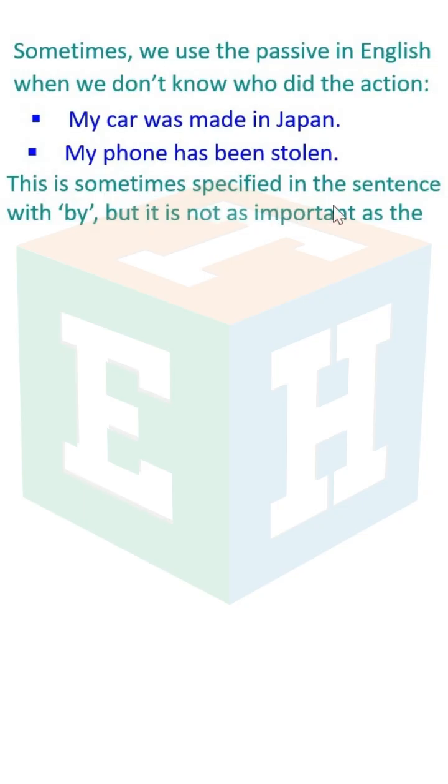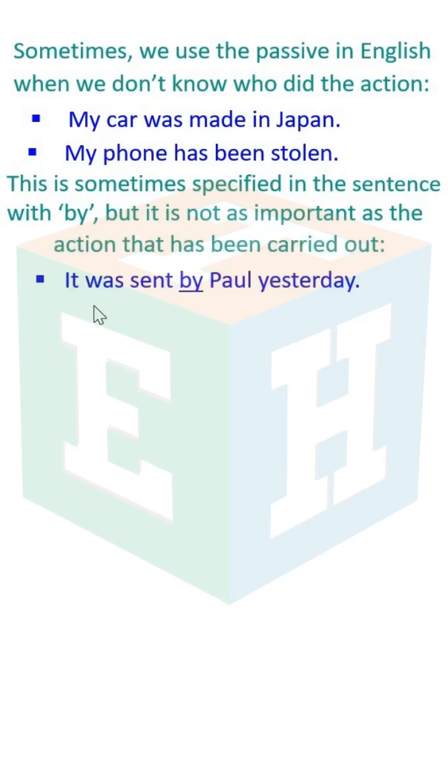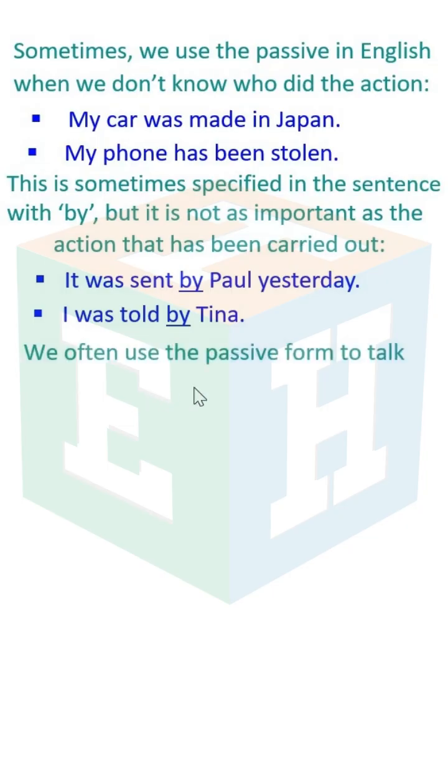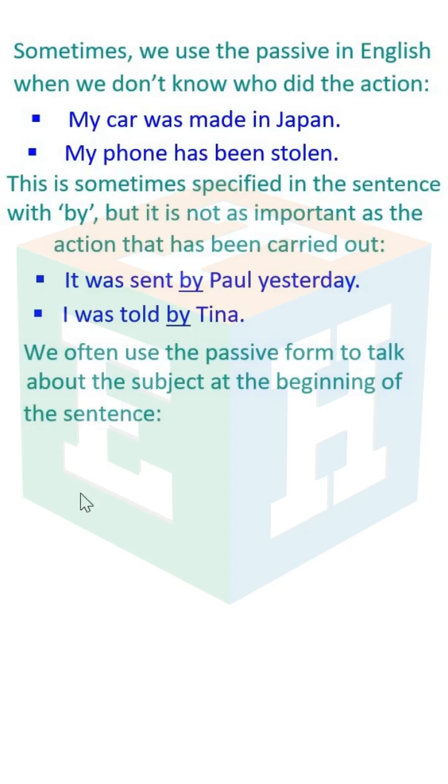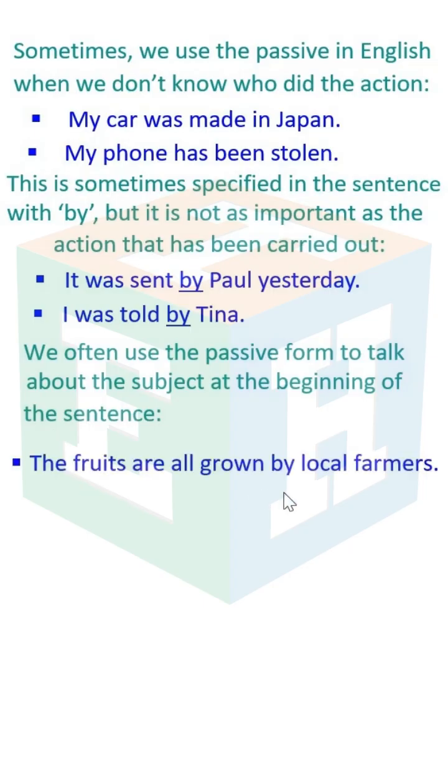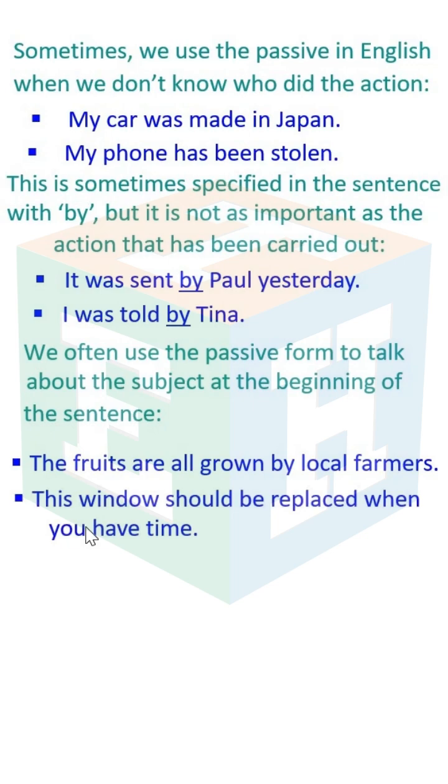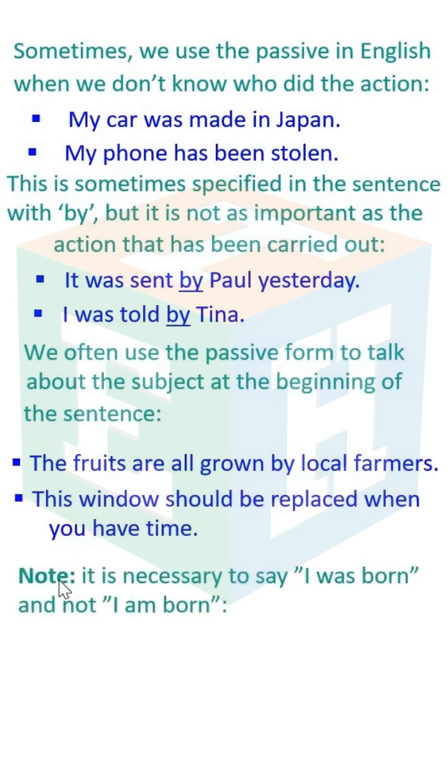This is sometimes specified in the sentence with by, but it is not as important as the action that has been carried out. It was sent by Paul yesterday. I was told by Tina. We often use the passive form to talk about the subject at the beginning of the sentence. The fruits are all grown by local farmers. This window should be replaced when you have time.